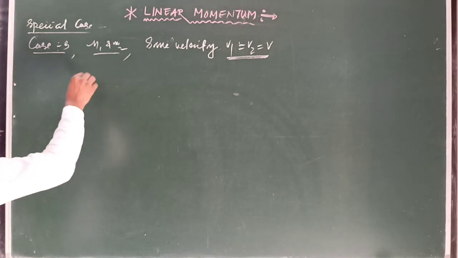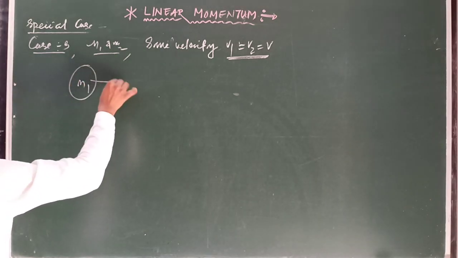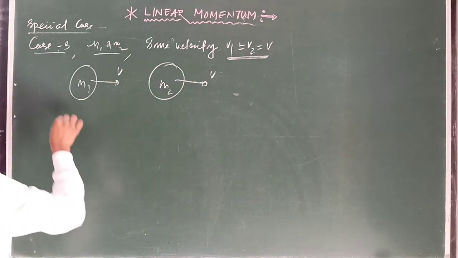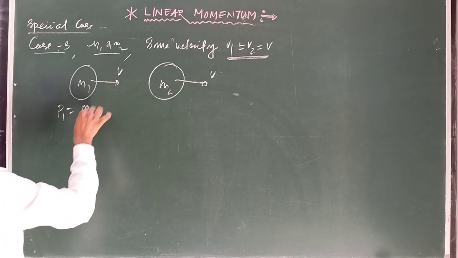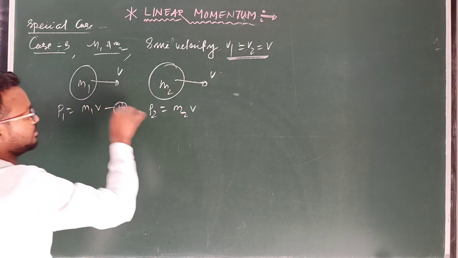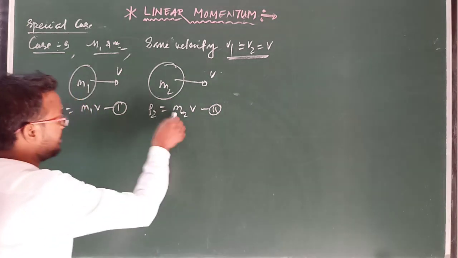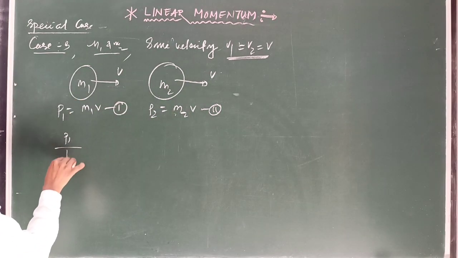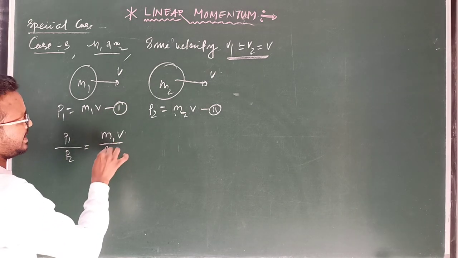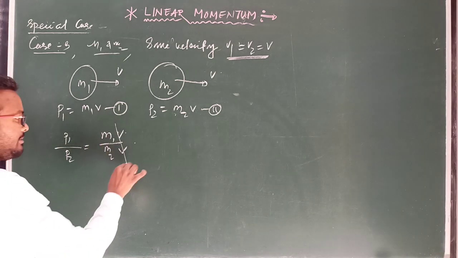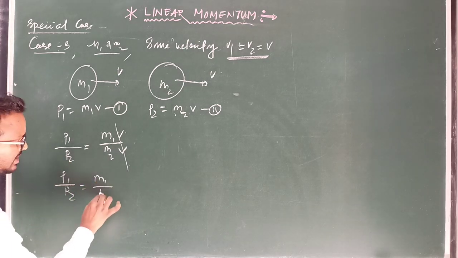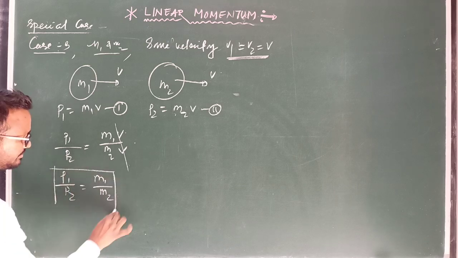In this case, suppose the first body has mass m1 and velocity v, and another body has mass m2 with velocity v. The momentum of the first body you can write as m1 into v, and of the second body m2 into v. This is equation number 1 and equation number 2. Now divide equation 1 by equation 2: P1 by P2 equals m1 v divided by m2 into v, and v cancels, so P1 by P2 equals m1 by m2.